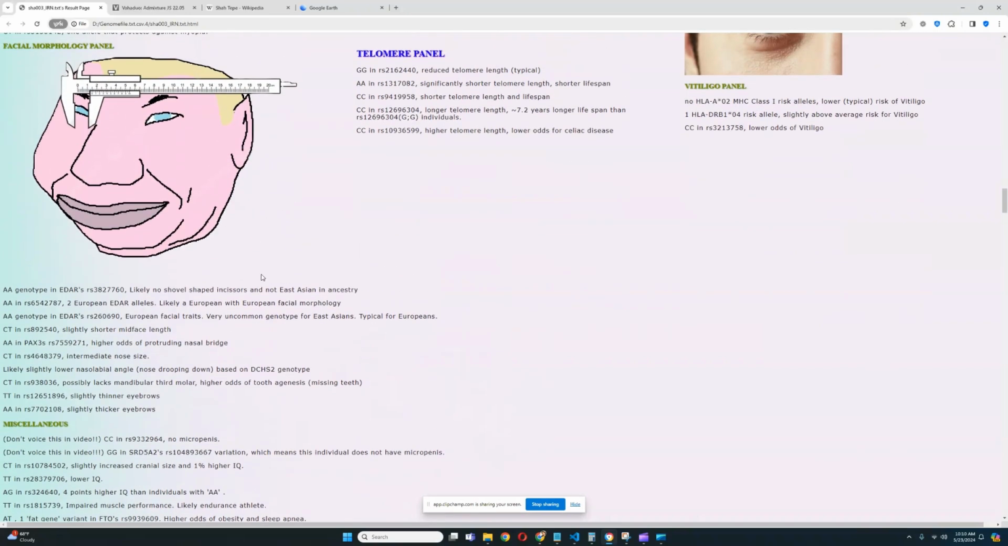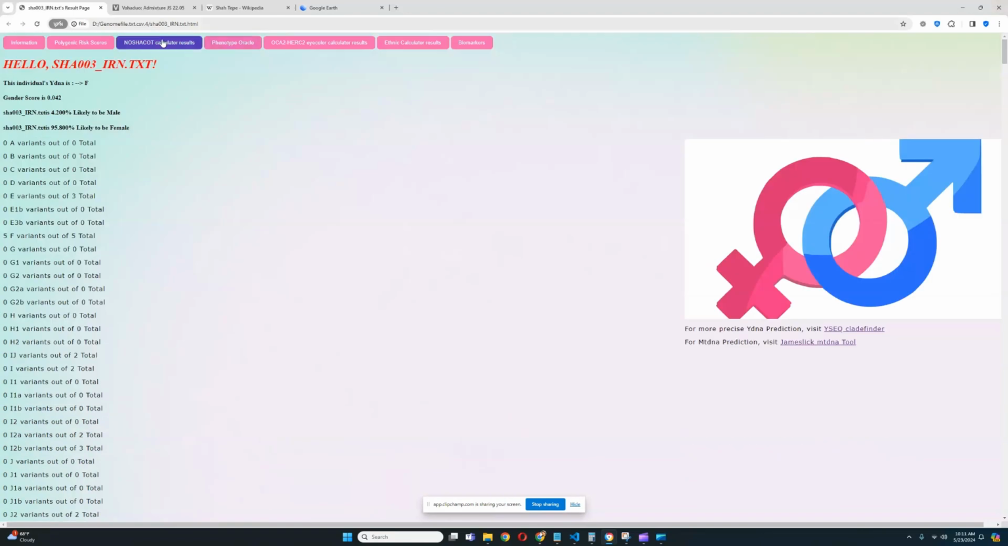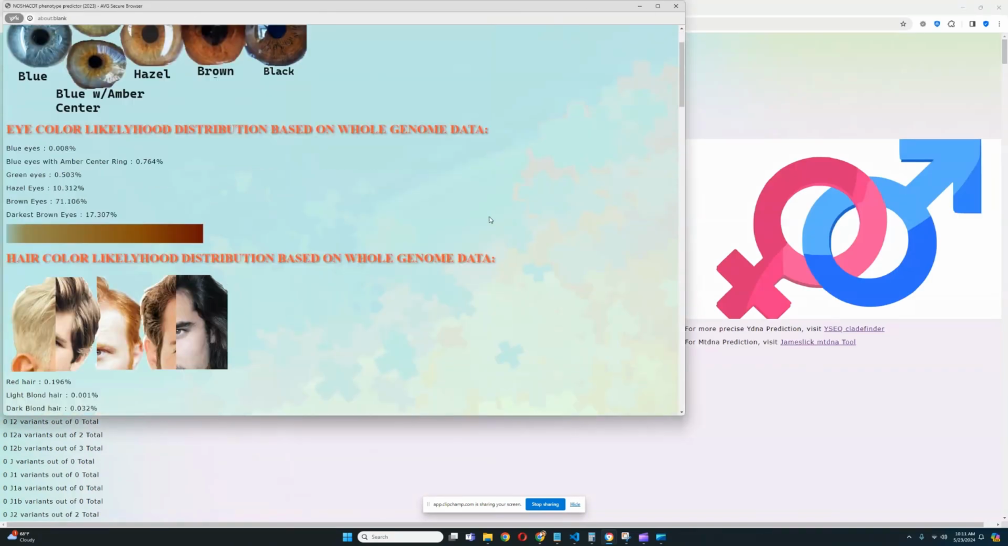And for facial morphology, no East Asian genotype in EDAR, so she's got very European genotype in all the EDAR variations. She's got a genotype for slightly thinner eyebrows and another genotype for slightly thicker eyebrows. She's got a genotype for high odds of protruding nasal bridge, intermediate nose size, and nose drooping down based on DCHS2 genotype.